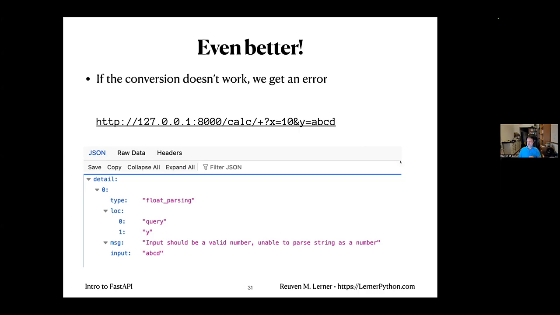FastAPI is really smart about giving us smart and good errors so that we'll be able to debug our programs and understand what's going on, right? And this is a real leg up. And it has all sorts of smart little things in there that we can use in a variety of ways.